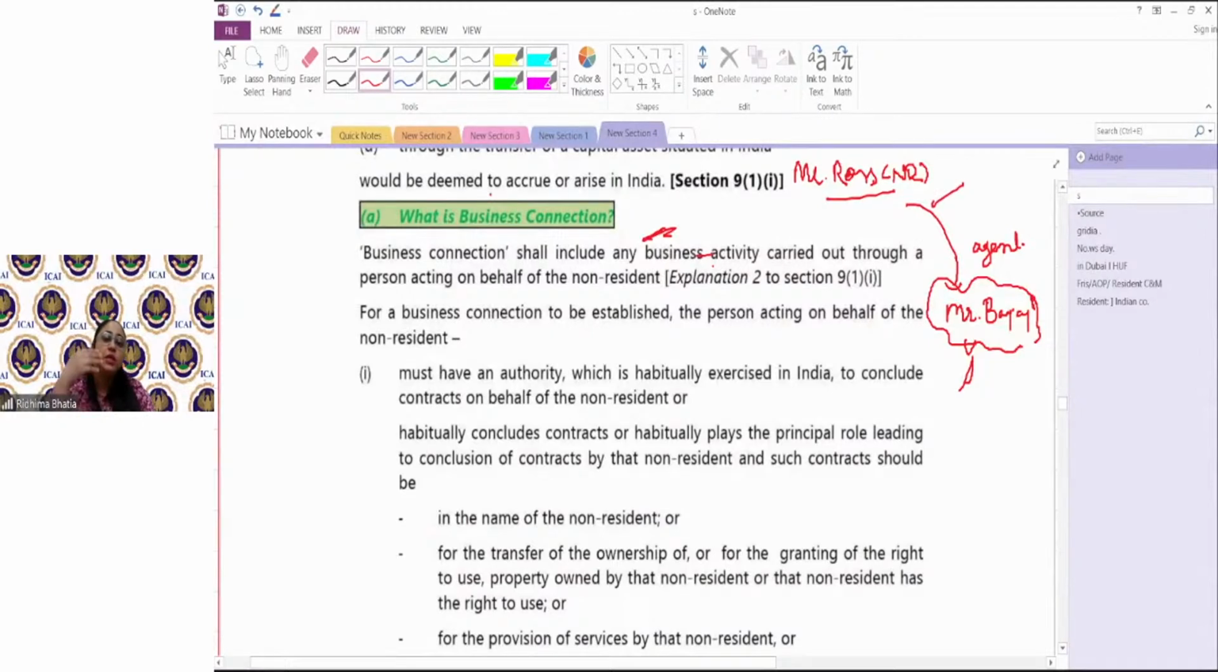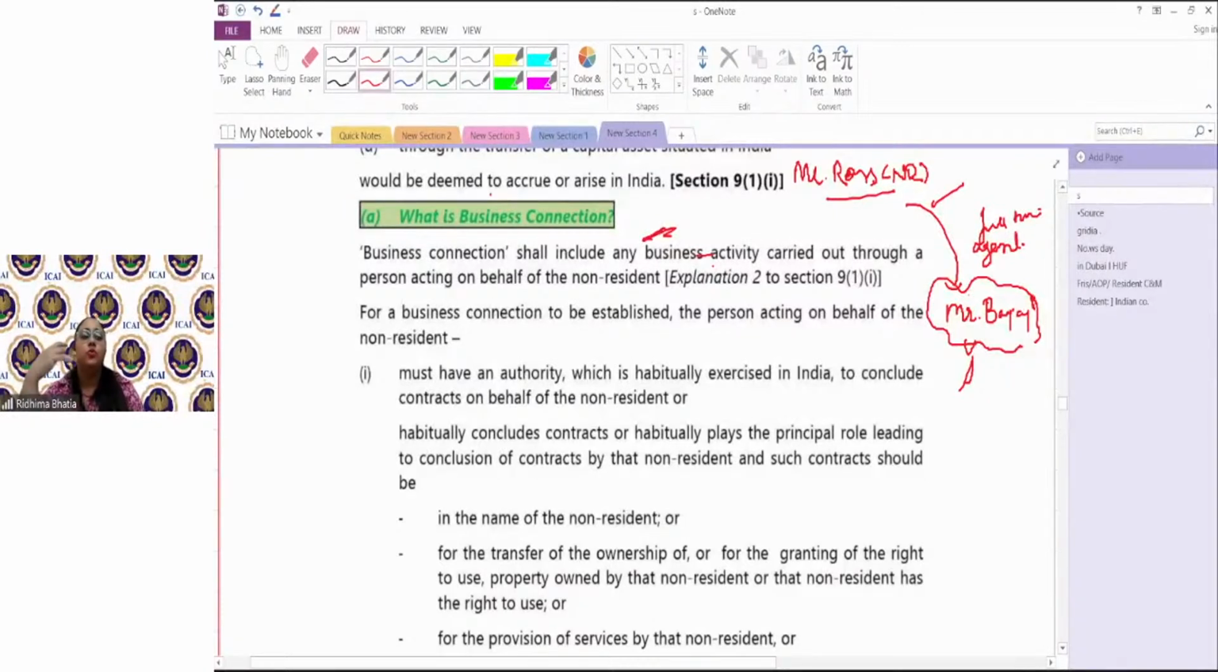So can I say business connection means a full-time agent of a person who's in India? Just to understand the concept, a business connection can be a full-time agent of a person in India who is staying in India and habitually completing all the business related tasks. So whatever income is coming would be said to be income accruing in India. Ma'am, example? Now, Ross is sitting outside, but he has given an authority to Mr.